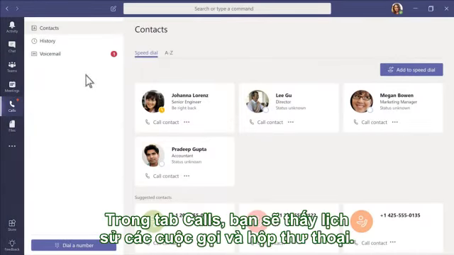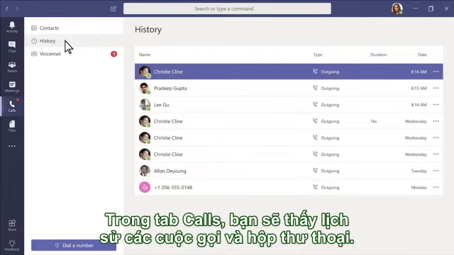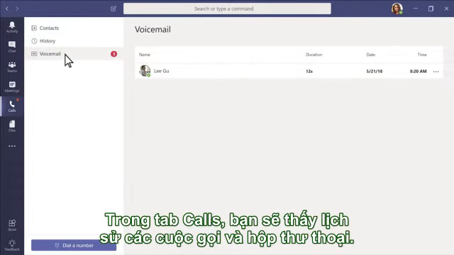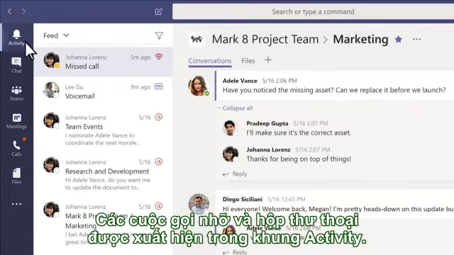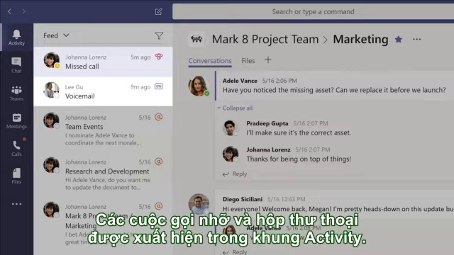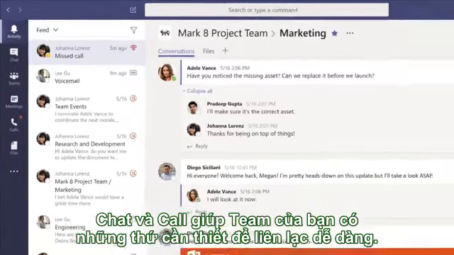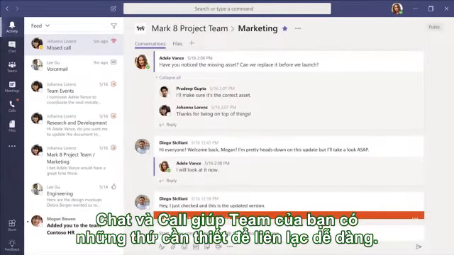In calls, you can also see your call history and check voicemail. Don't have calls? Don't worry. Any missed calls and voicemail will show up in your activity feed. Chat and calls give you everything you and your team need to stay in touch.